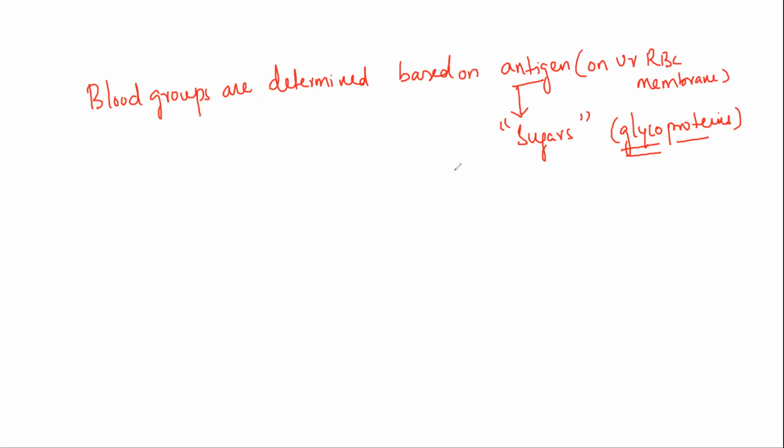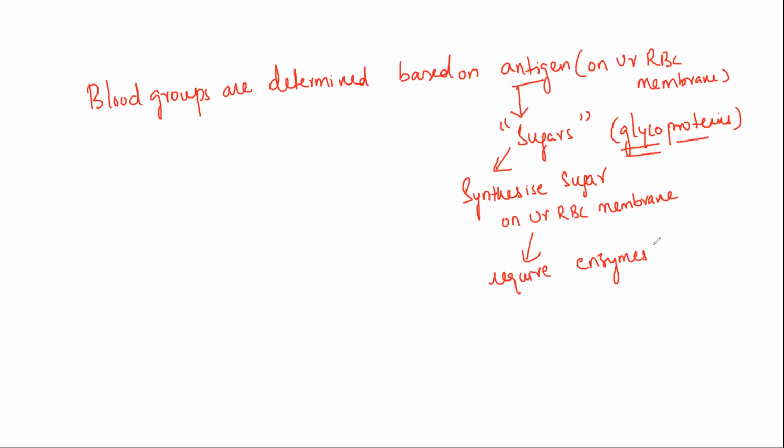Antigens are the sugars. In order to synthesize these sugars on your RBC membrane, we are going to require some enzymes as well as some proteins. But the basic most important point I need to make you understand is your